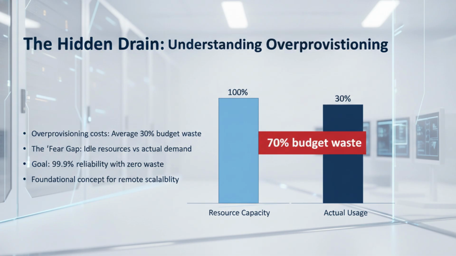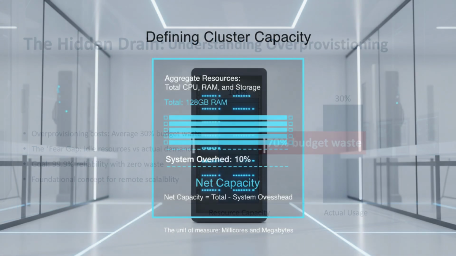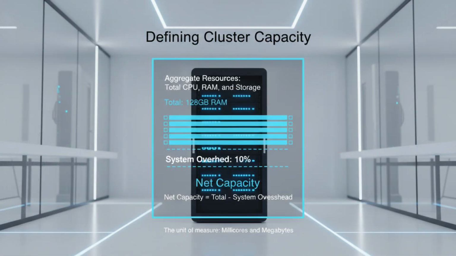Statistics show that the average enterprise wastes up to 30% of their cloud budget on overprovisioning. Today, we will learn how to use Headroom and Quotas to reclaim that capital while maintaining 99.9% reliability. We are shifting from buying for peak to designing for flow. Before we can optimize, we must define our playground.